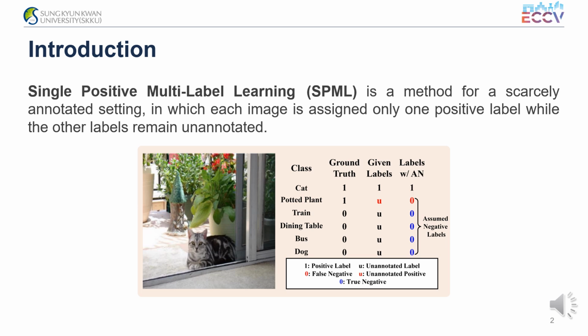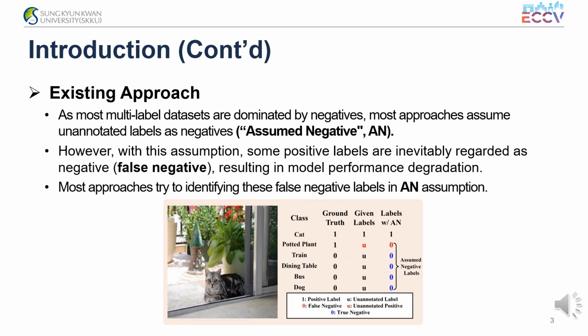Single Positive Multi-Label Learning, or SPML, is a method for a scarcely annotated setting. As illustrated in the figure, each image is assigned only one positive label while the other labels remain unannotated. The goal of SPML is to improve model performance in such situations where label information is extremely limited. Most approaches assume unannotated labels as negatives. This assumption is referred to as assumed negative, or AN.